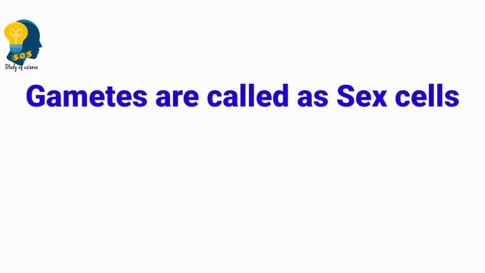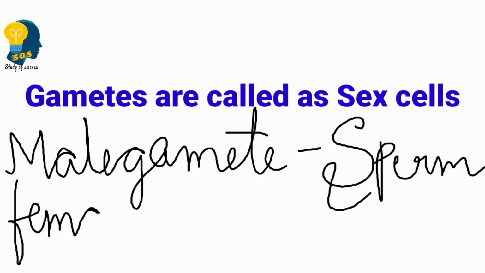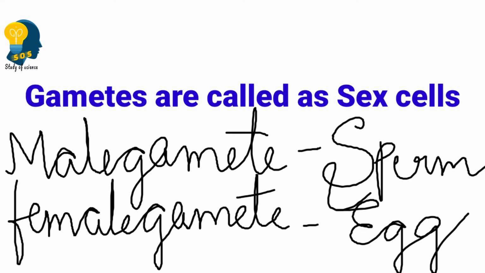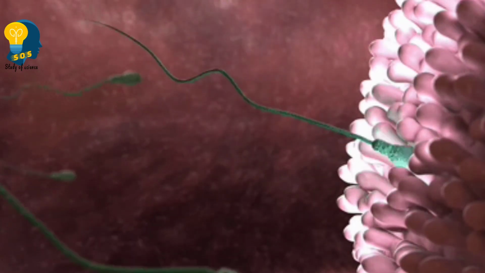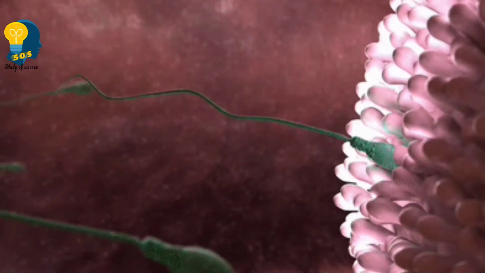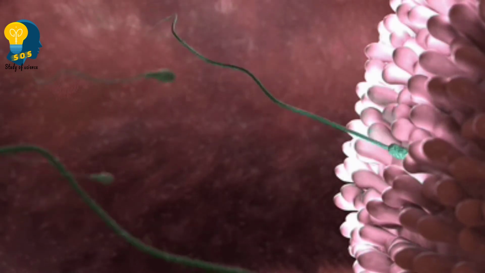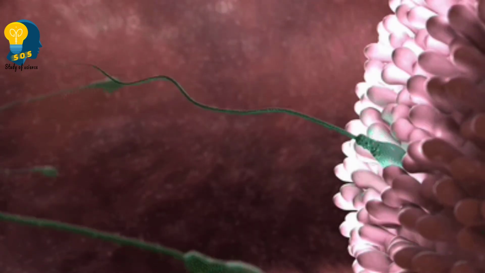Do you remember in the previous class I told you what gametes are? Gametes are called sex cells. Correct? When I say male gamete, that means the sperm, whereas the female gamete means the egg. So the male gamete, the sperm, fuses with the female gamete, the egg. As a result of this, fertilization takes place.